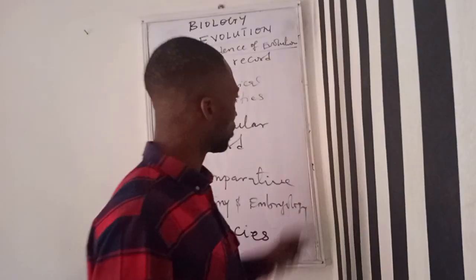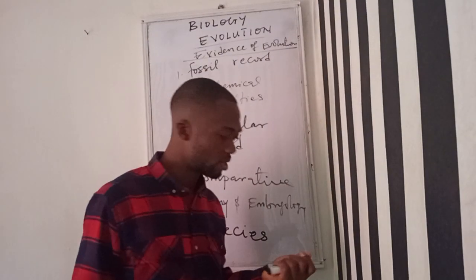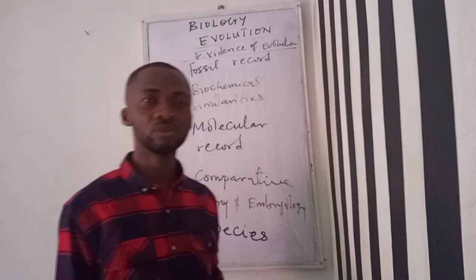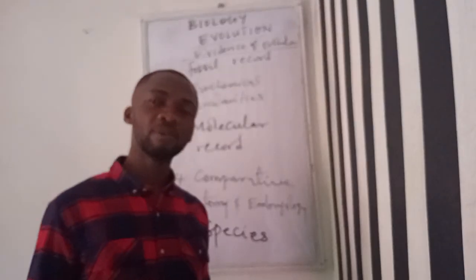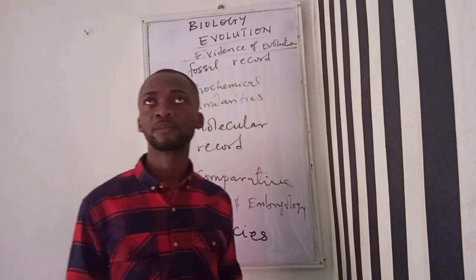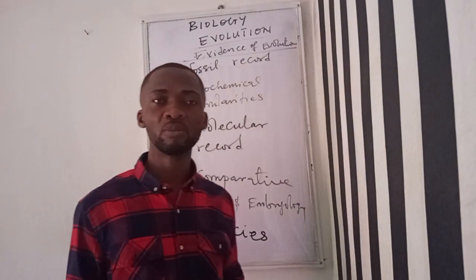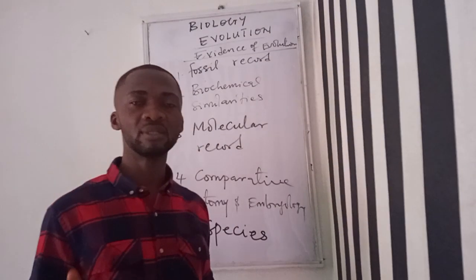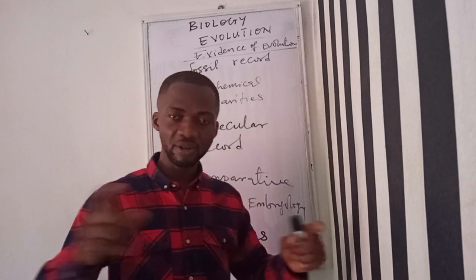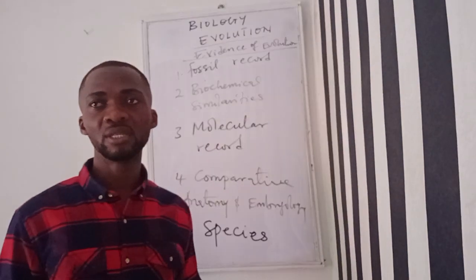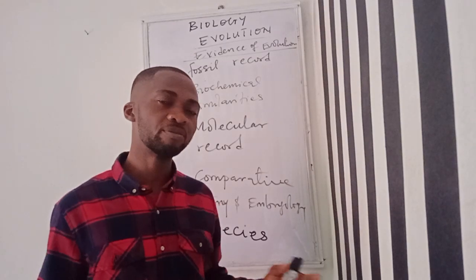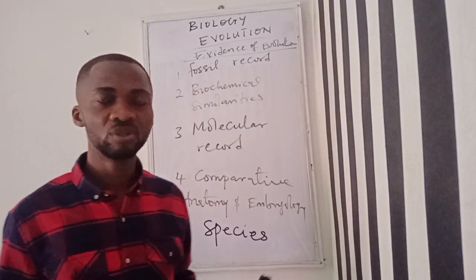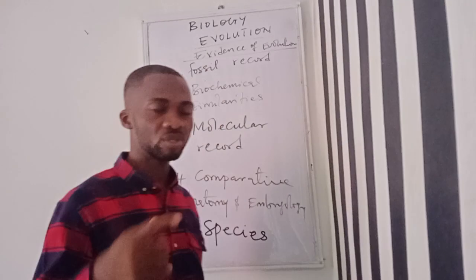Then finally, Charles Darwin also said that some of these variations may be favorable to the existence of the organism in such a population. There are some variations that become advantageous or disadvantageous to the survival of the organism in the population. So he is saying that some of the variations could be favorable to the survival of the organism in such a population.